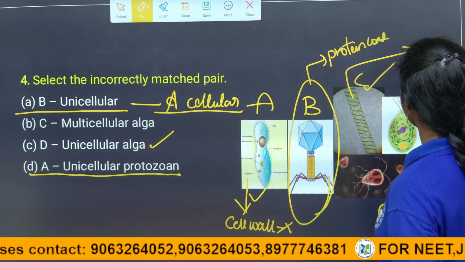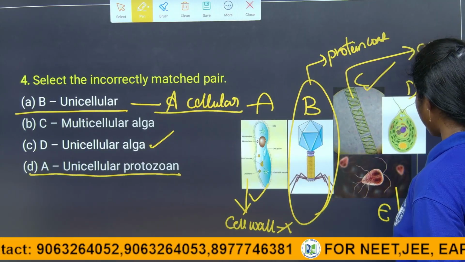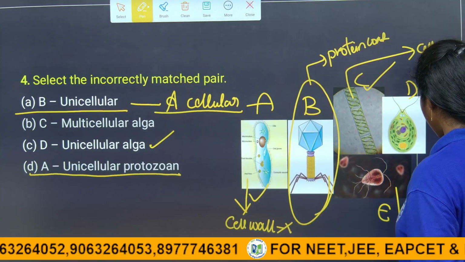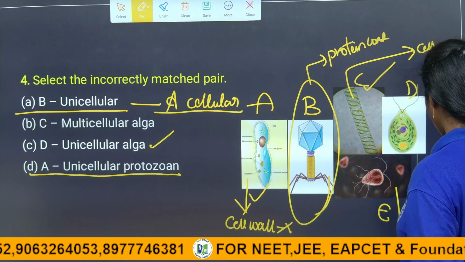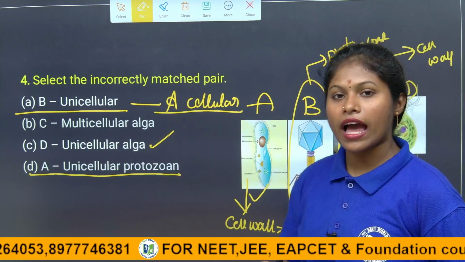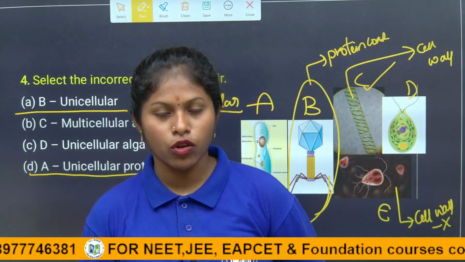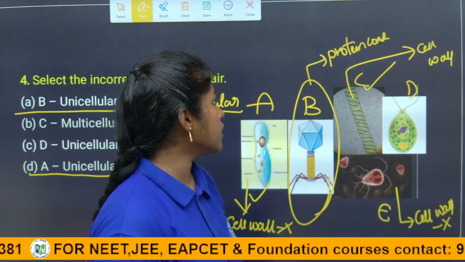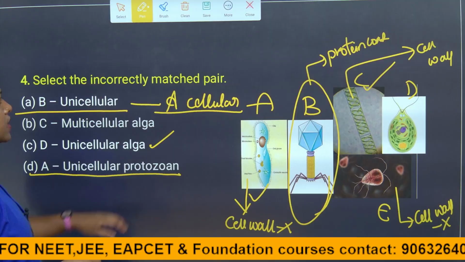Algae have a cell wall, and protozoa don't have a cell wall. Do animal cells have a cell wall, children? No, animal cells don't have a cell wall, but plant cells have a cell wall. Algae also have a cell wall. Okay, children, so this is how we have to analyze the question.